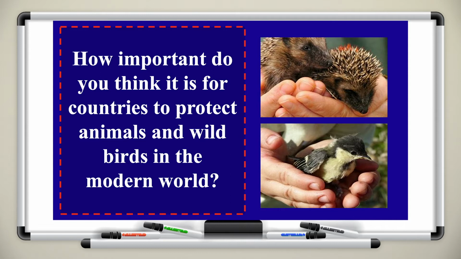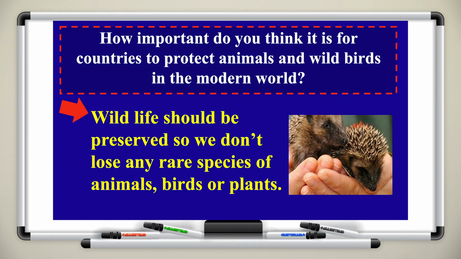Now, how important do you think it is for countries to protect animals and wild birds in the modern world? Do you think not protecting animals will affect the balance of nature on Earth? Wildlife should be preserved so we don't lose any rare species of animals, birds, or plants.